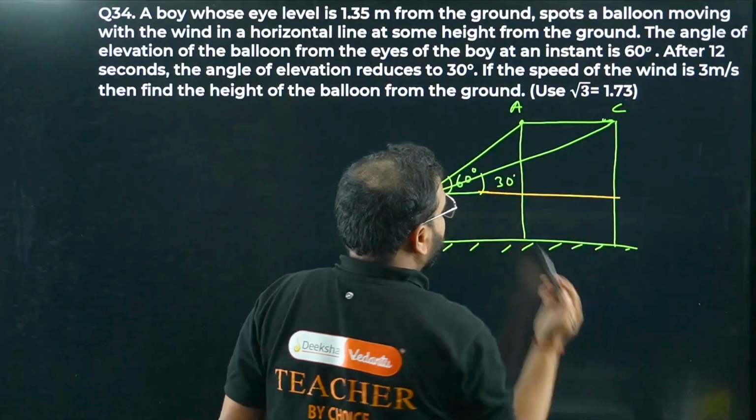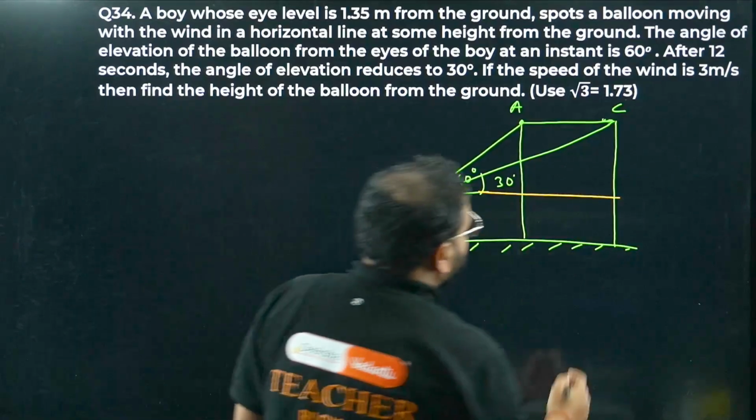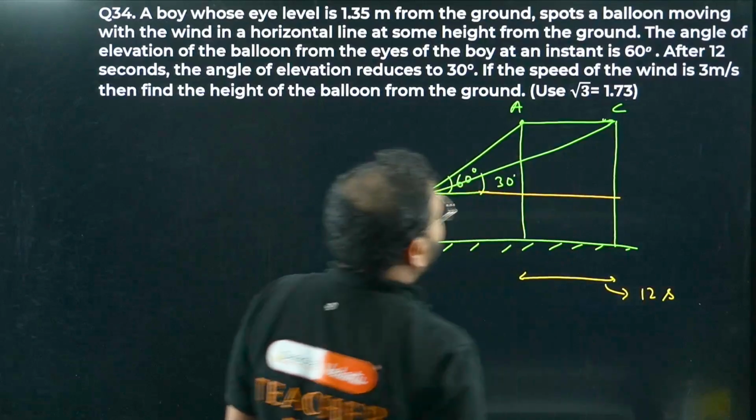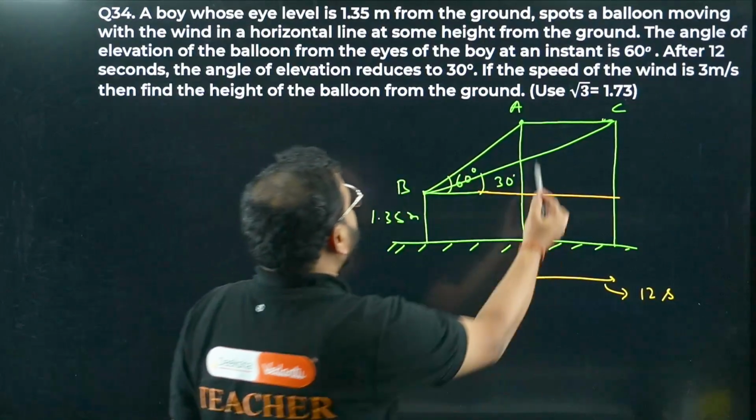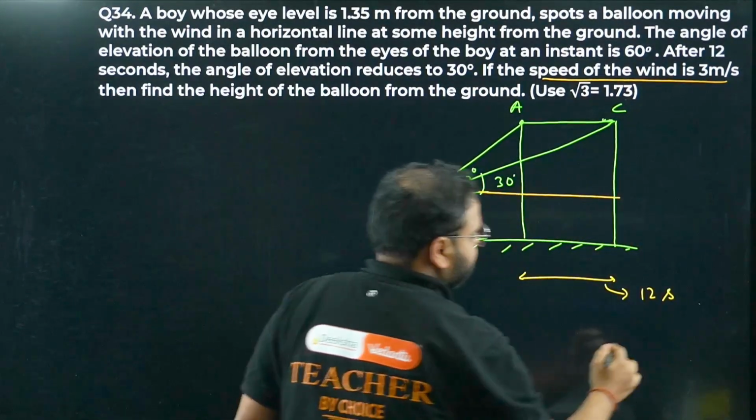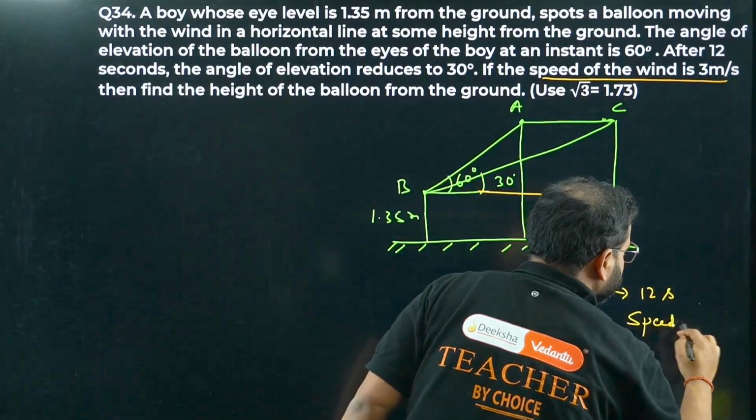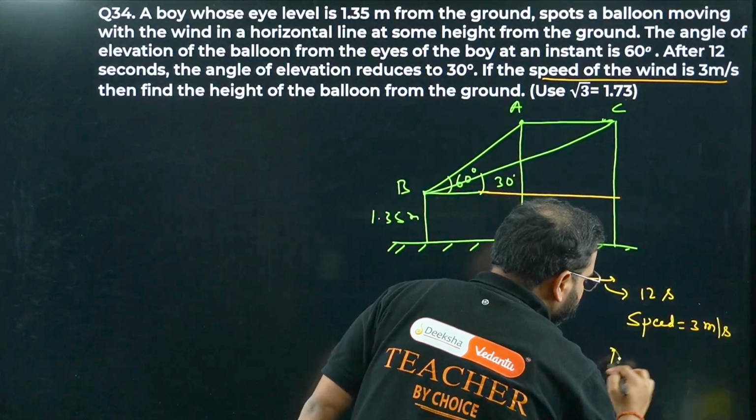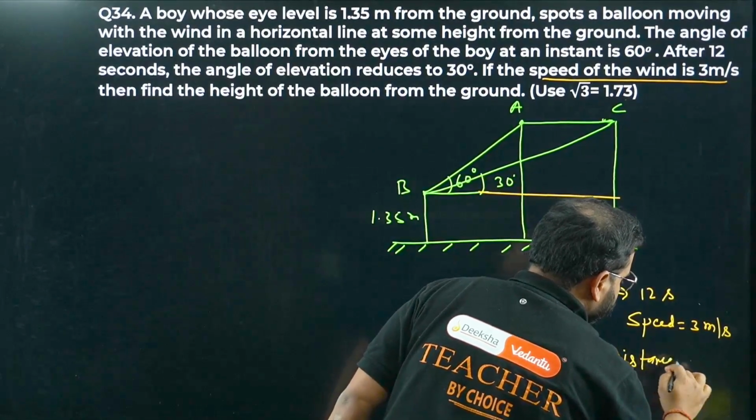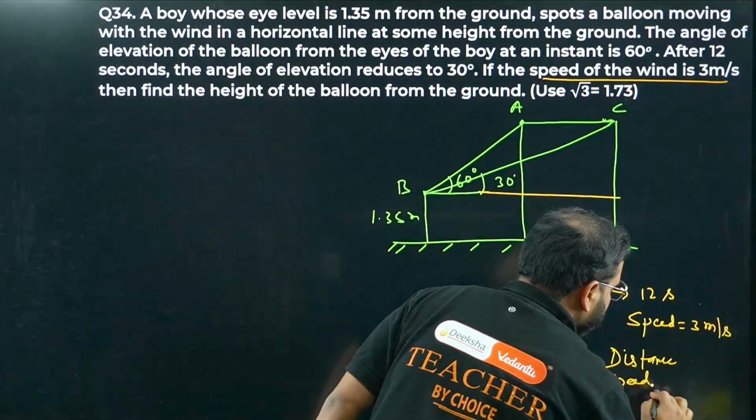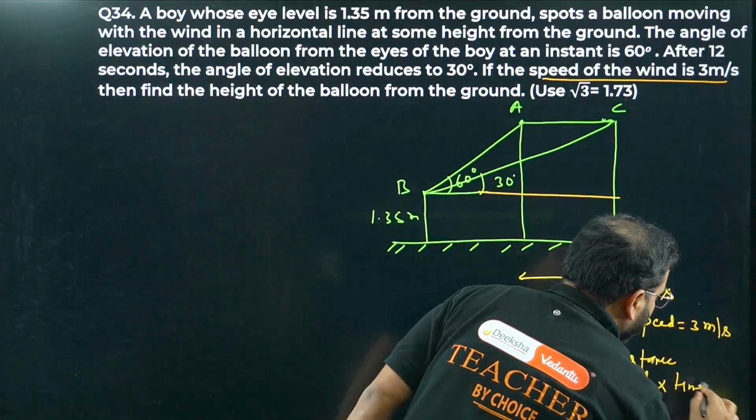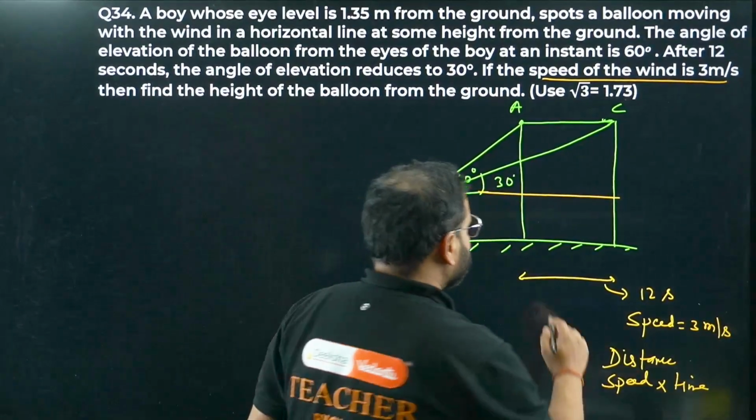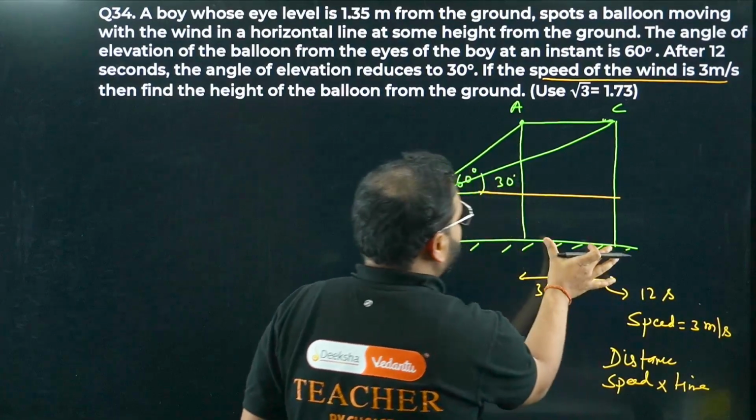They have given that it has taken 12 seconds, and the speed of the wind is also given as 3 meters per second. What is the distance? Distance will be speed multiplied by time. How much is that? 12 into 3. Check the units: meter per second times second. So 36 meters simply. This value over here is 36 meters.